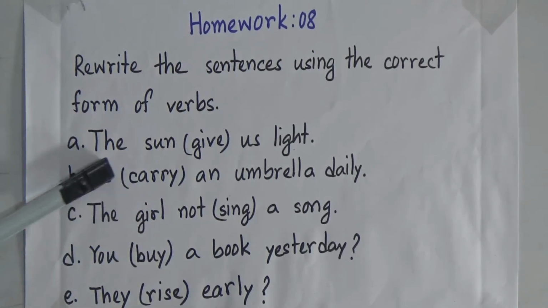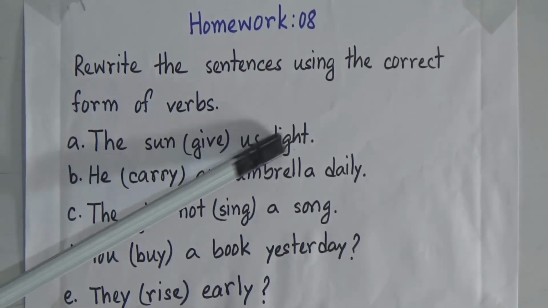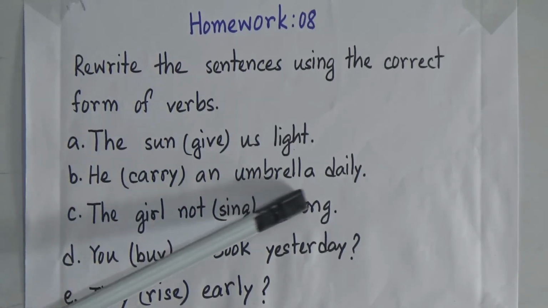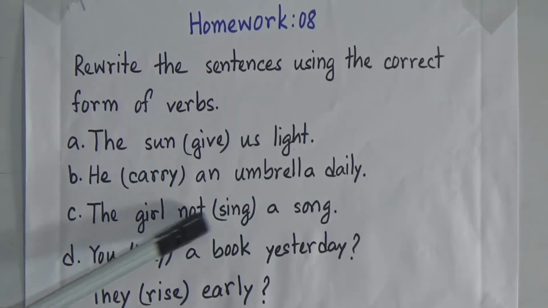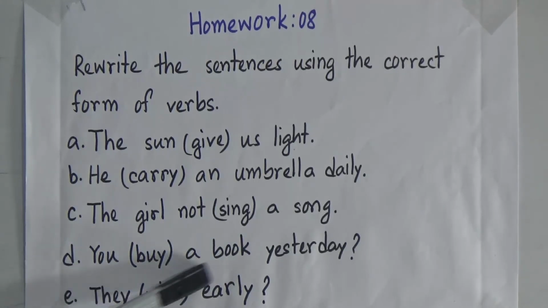So my dear students, I repeat, number A, the sun give us light. Number B, he carry an umbrella daily. Number C, the girl not sing a song. Number D, you buy a book yesterday. Number E, they rise early.